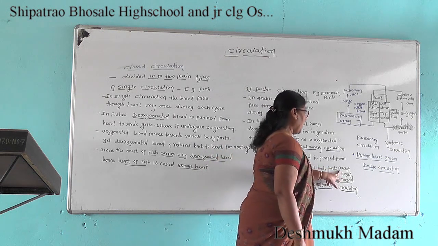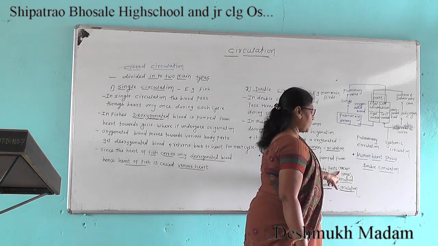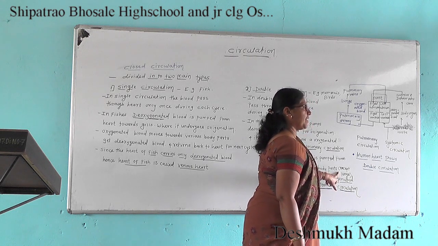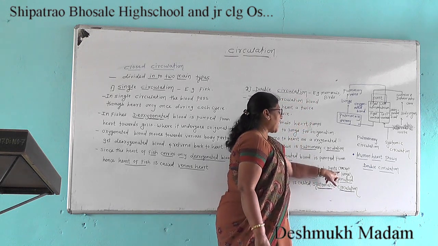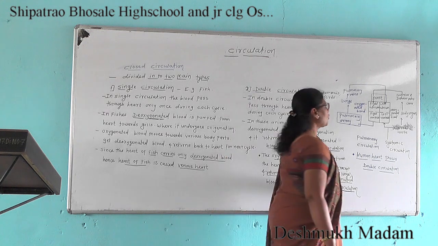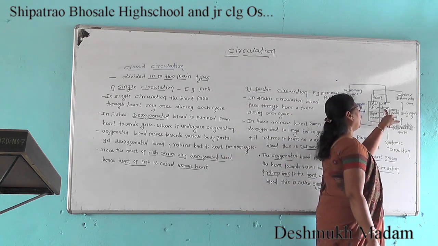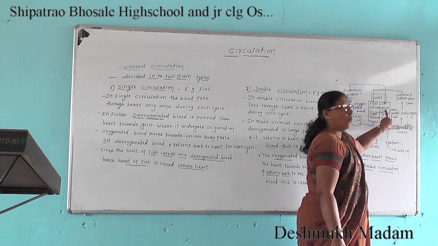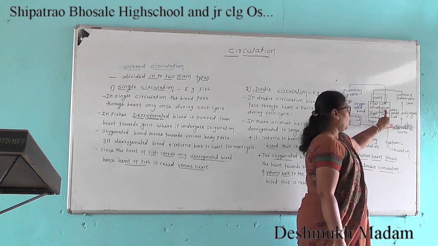In the lungs, blood is oxygenated. This oxygenated blood is carried from the lungs and pours into the left atrium via four pulmonary veins.